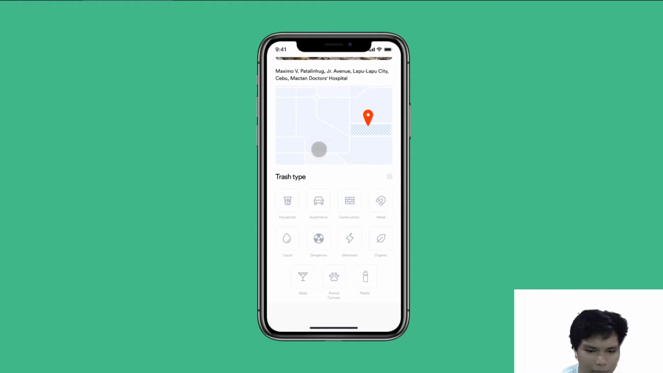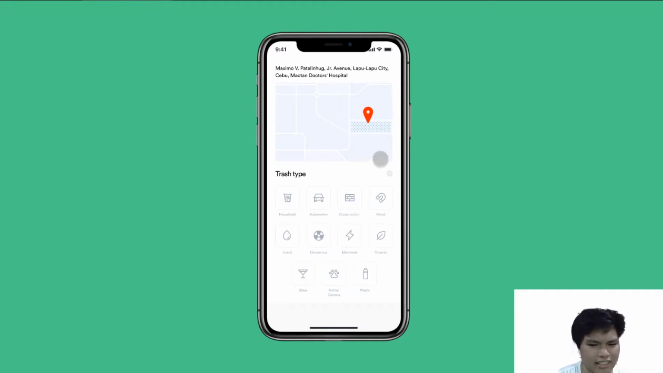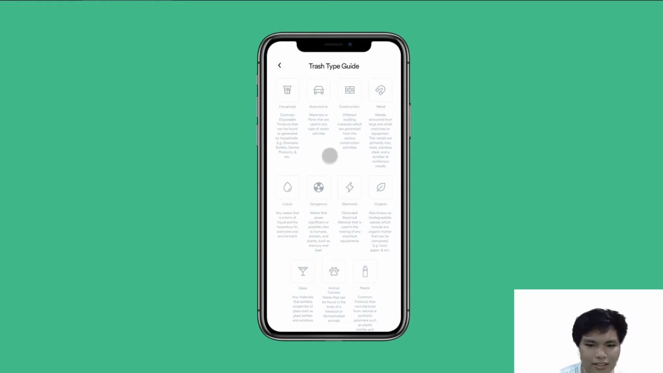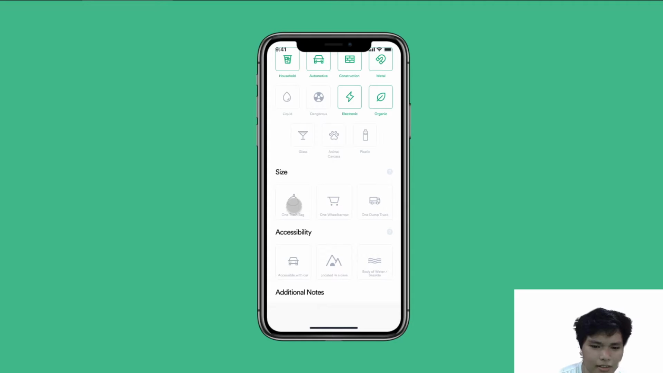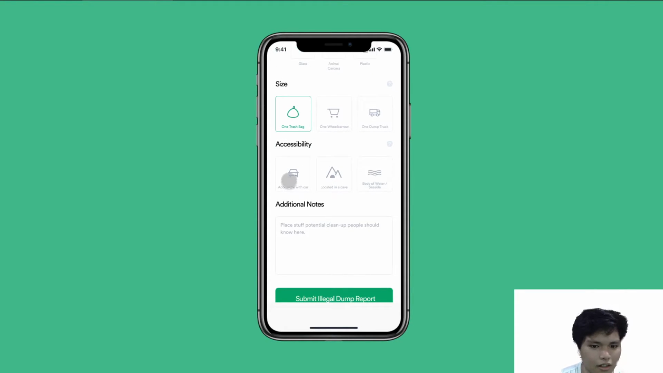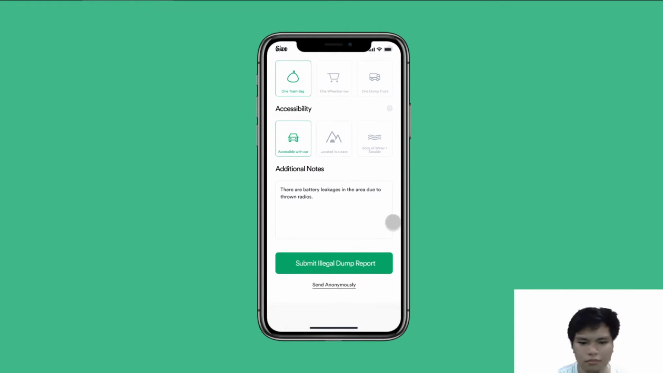And trash type. What do I see? Plastic, household materials. But what exactly are these trash types? Well, looky, this is the guide. Now, this is household, automotive, construction, metal, electronic, organic. And the size, pretty self-explanatory. I think it's good for one trash bag. It's accessible with a car. That is true. Additional notes: I remember radio. Yeah, battery leakages.